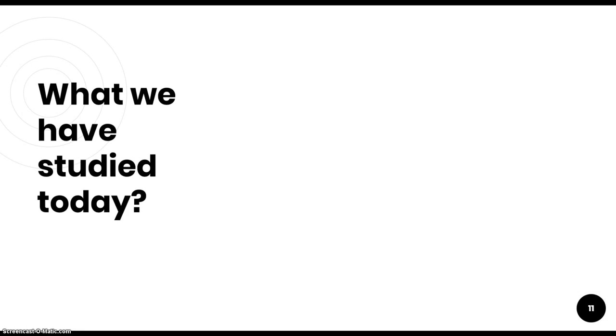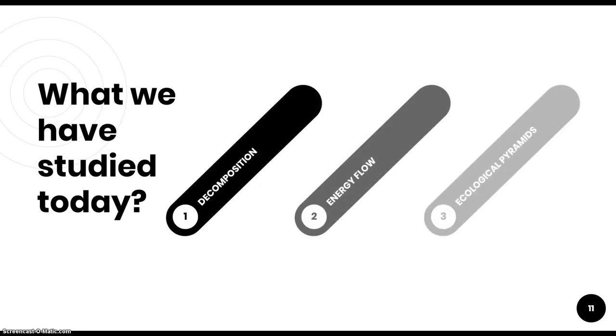So what have we studied in this session? We have studied decomposition, energy flow, and ecological pyramids, which are three other important functions of the ecosystem. In the previous video lecture, we studied one more thing. Can you answer me that one? If yes, then good. If you can't answer, then just go to the previous video and study that thing. And after that, we have studied decomposition, energy flow, and ecological pyramids. So this sums up today's video.